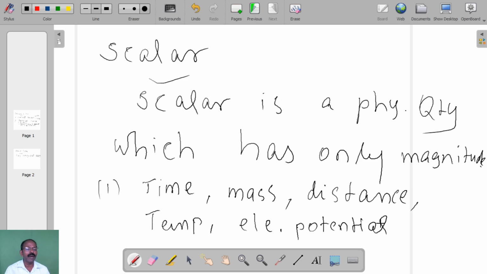These are some of the examples for scalar. Time has only magnitude, and mass, what is your weight, it is a mass, it has only magnitude, and so do distance, temperature, electric potential. Similarly we can name many physical quantities which have only magnitude; these are called scalars.